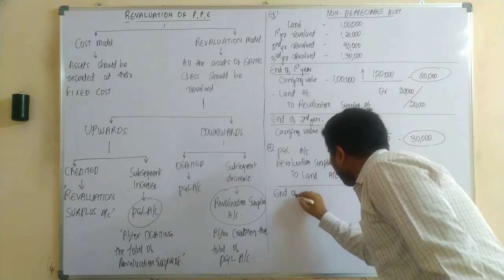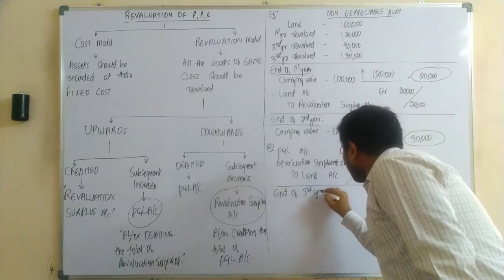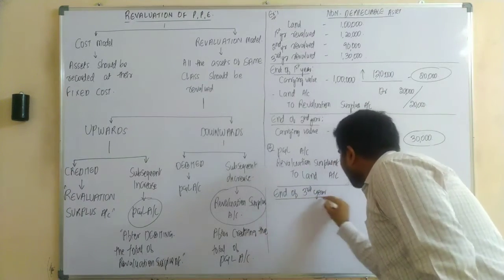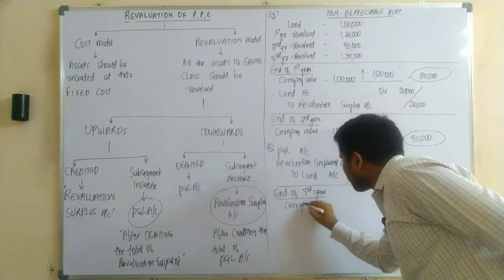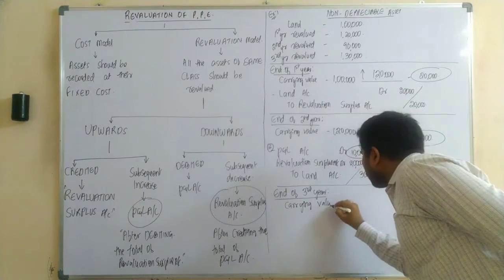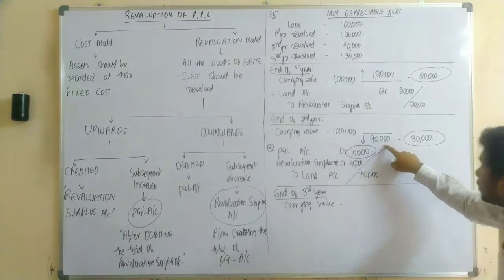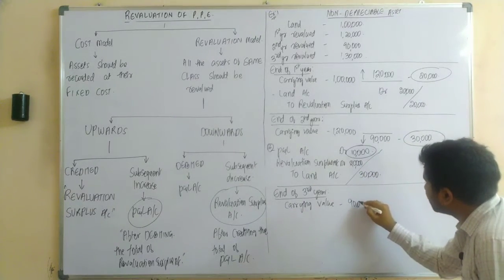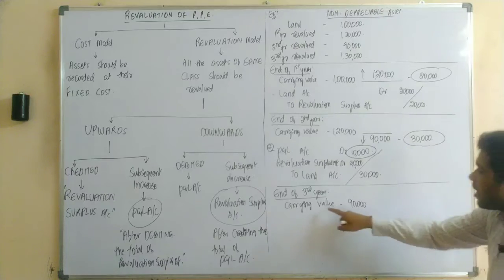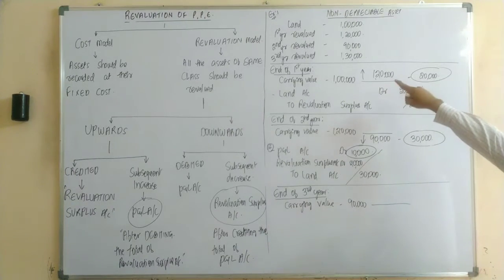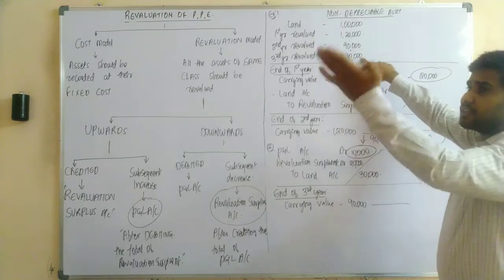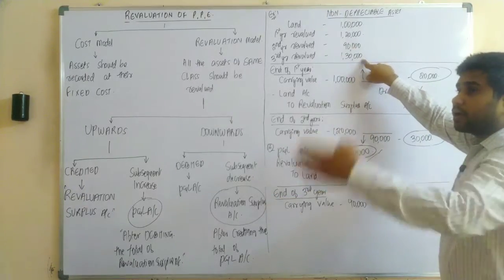At the end of third year, the carrying value of the asset was how much now? 90,000 rupees. Upon revaluation in the third year, was it upward revaluation or downward?